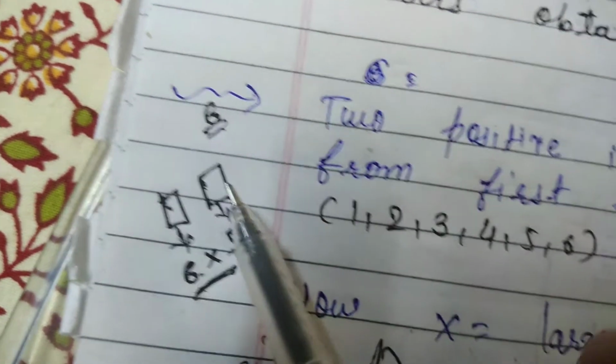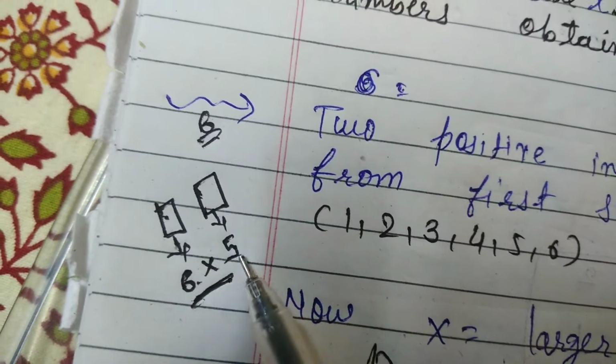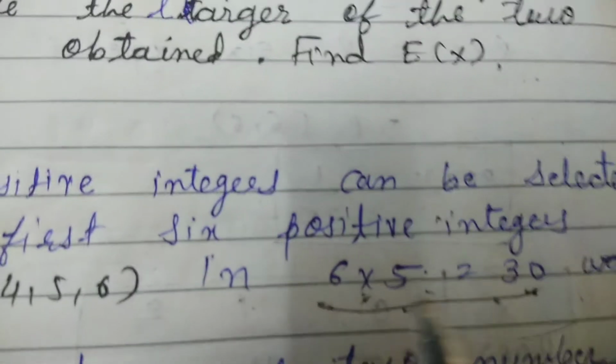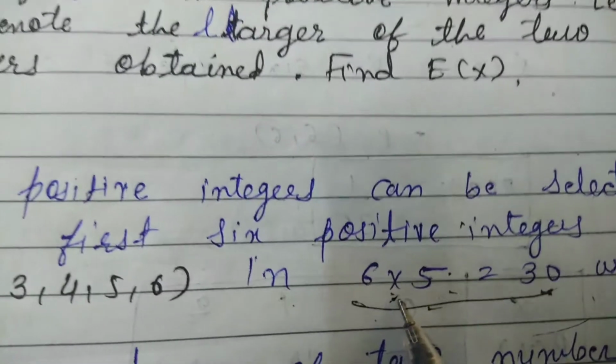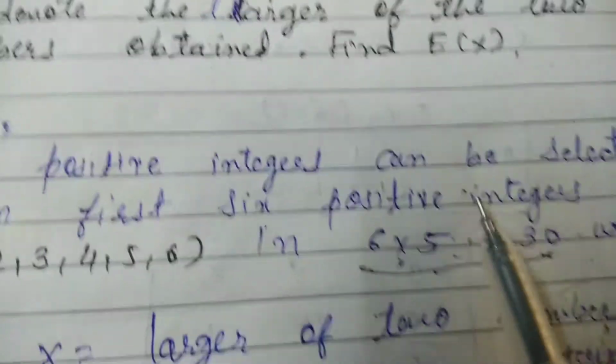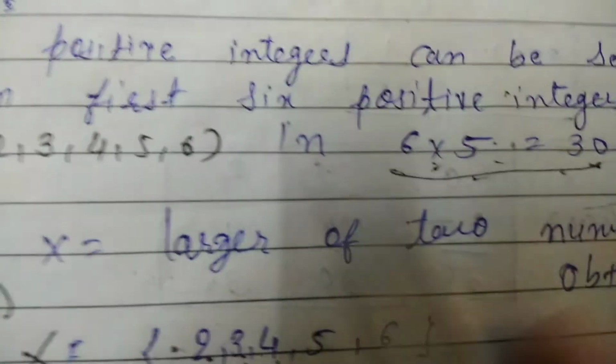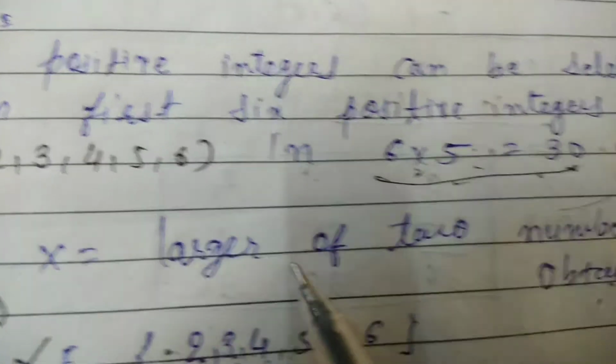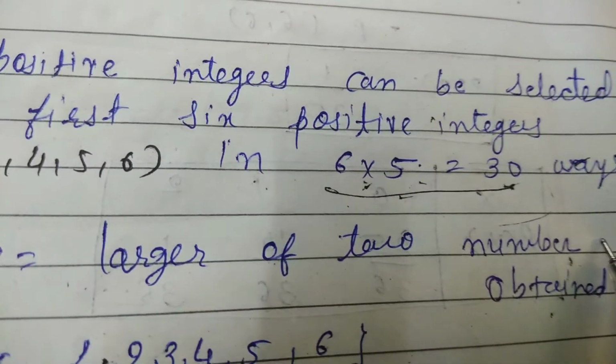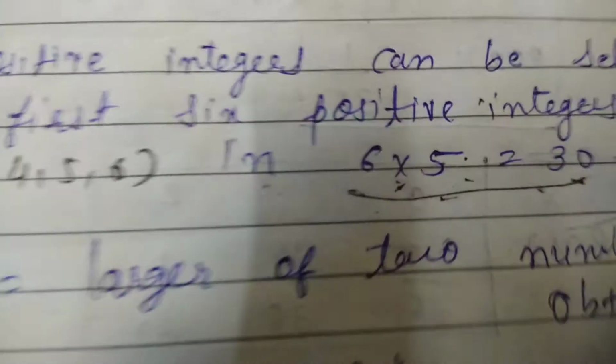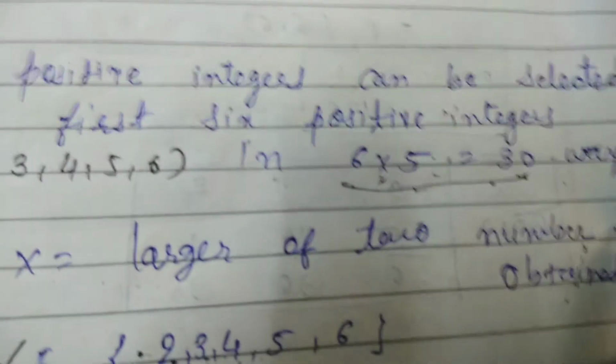Therefore the second place can be filled with the 5 remaining numbers. So 6 into 5 equals 30 ways we can arrange the two places, because we have to select two numbers. Okay, so it is the same as that. Now x denotes the larger of the two numbers obtained. Now what are the possible things we can say?